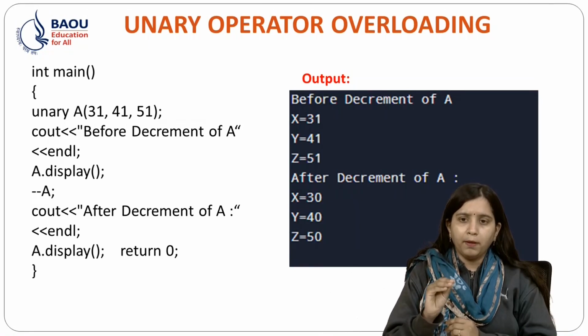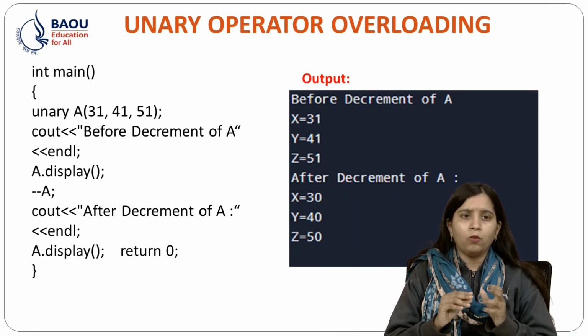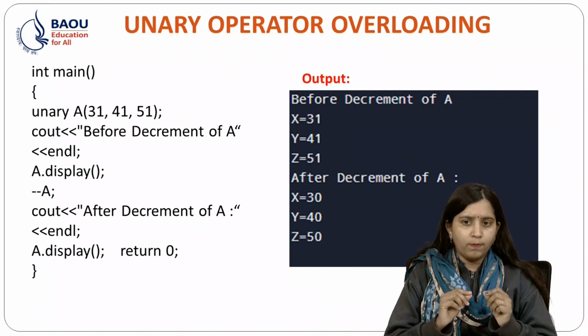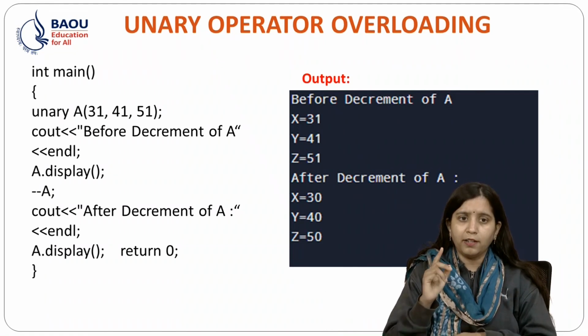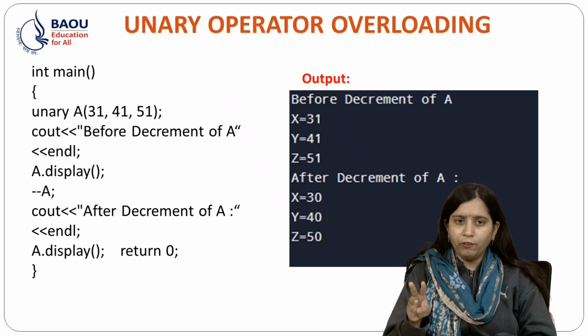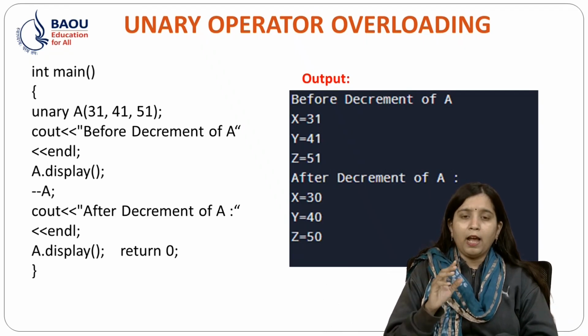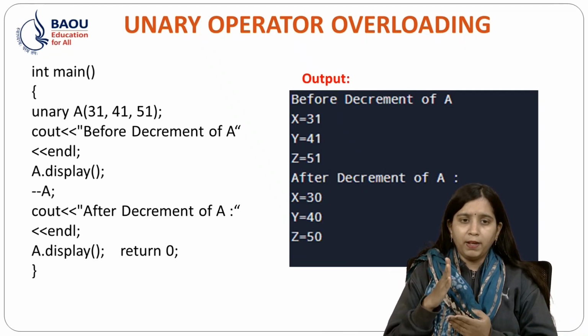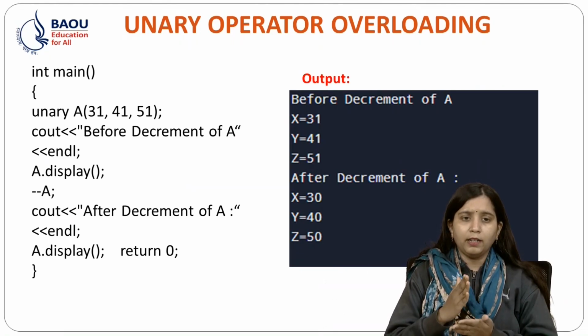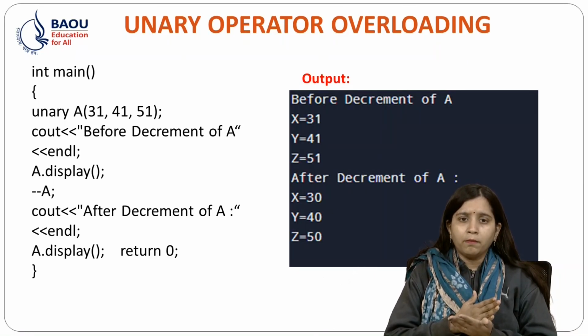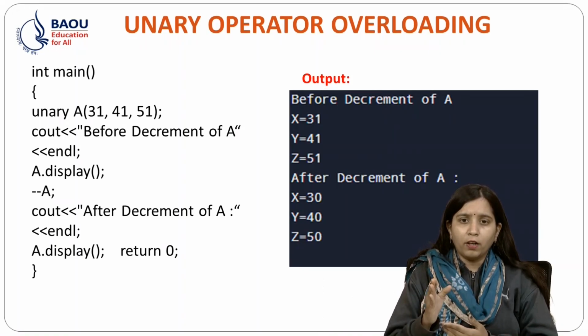So in int main, what I have done, I have made one unary object a, which has 3 parameters, that is 31, 41 and 51. Over here first of all I am simply displaying what I have in my parameters, that is before decrement of a. What are the parameters? That is x is equal to 31, y is equal to 41 and z is equal to 51. Why? Because I have called the a dot display function.